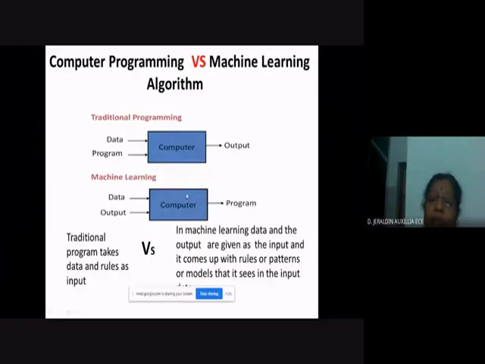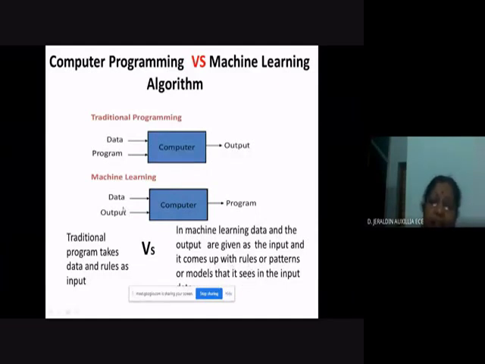The computer will output a program, a model, or a set of rules. That is said to be machine learning. That is, you are making the computer learn from whatever input and output we are giving. So a traditional program takes the data and rules as the input, whereas in machine learning, the data and the output are given as the input, and it comes up with the rules, patterns or models that it sees in the input. I have told you that in the first slide itself.